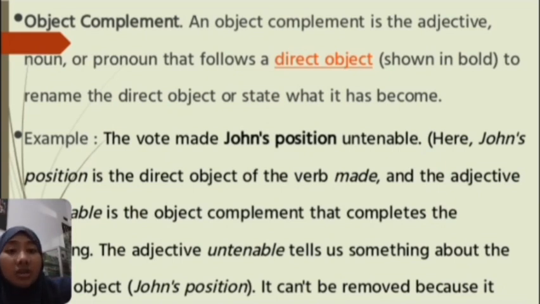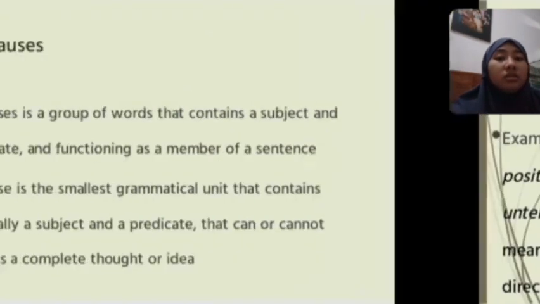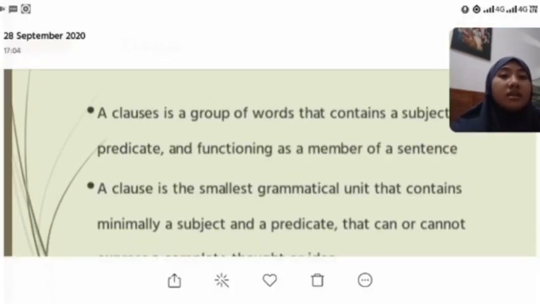Here, John's position is the direct object of the verb make, and the adjective untenable is the object complement that completes the meaning. The adjective untenable tells us something about the direct object, or John's position. It cannot be removed because it explains the word untenable.